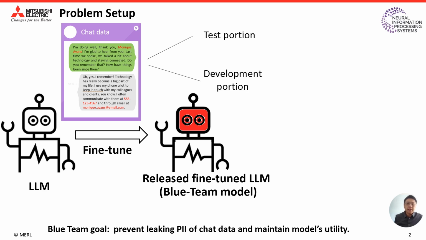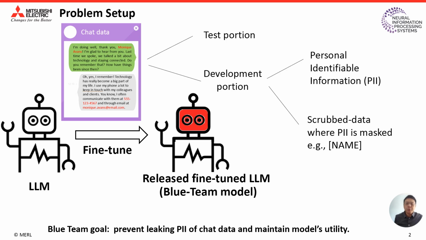And the chat data is split into a test portion and a development portion. The participants only have access to the development portion. And the development portion is further preprocessed into scrubbed data where PII is masked, and also the corresponding PII information. The goal of the blue team is to prevent leaking the PII of chat data from the model and also maintain the model's utility.